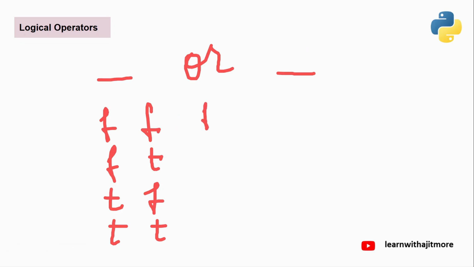Here, if we are doing ORing, false or false is false. Here you'll get true. Here you'll get true. Here you'll get true. Why? Because any one from that is true. Second may be true, first may also be true, or both are true. The answer is true. Understanding? So in case of ORing, when either of the operands is true, the answer is true. In case of ANDing, when both are true, then only the answer is true.